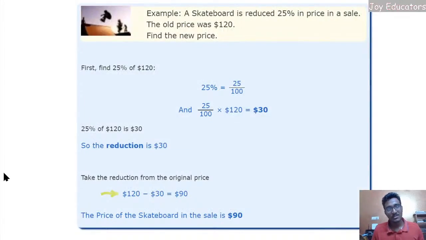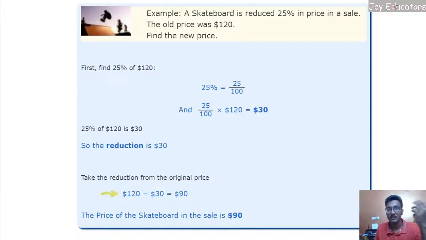Let us see. It's going to be really simple. First, take 25% of $120. The skateboard is reduced 25% in price in a sale, so first take the older price, which here is $120. If you know it simply, 25% is 1 by 4, and 1 by 4 into 120 is 30. So the reduction is $30. But here they ask for the new price, so from the old price, if we take away the $30, we get $90.